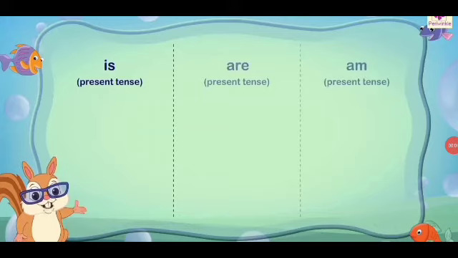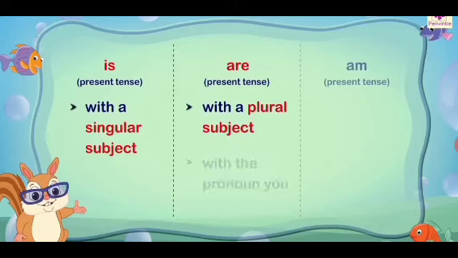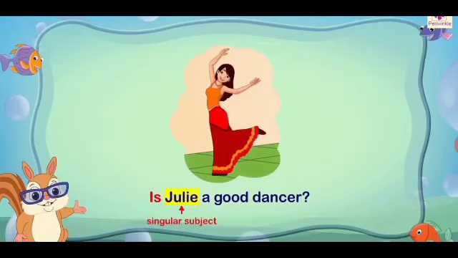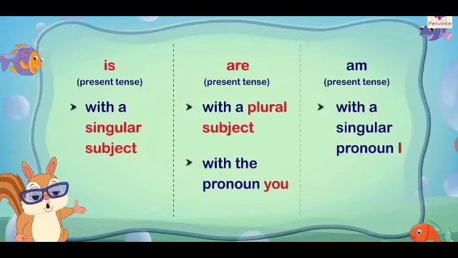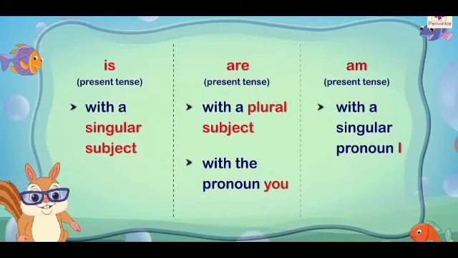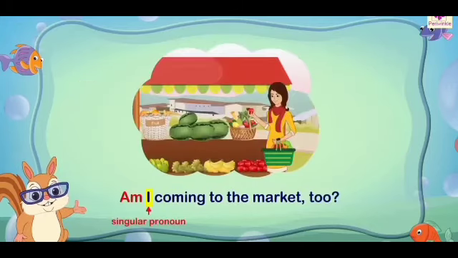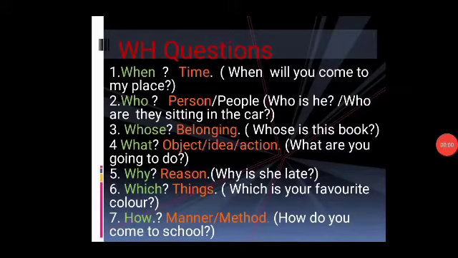We use the verb is with a singular subject and are with a plural subject and with the pronoun you. For example, is Julie a good dancer? Are Nikki and Ricky coming to the party? For the singular pronoun I, we add the verb am. For example, am I coming to the market too? Here I is a singular pronoun.